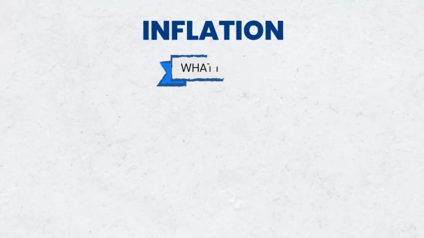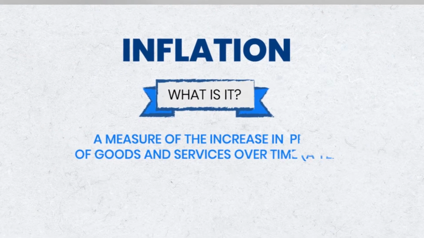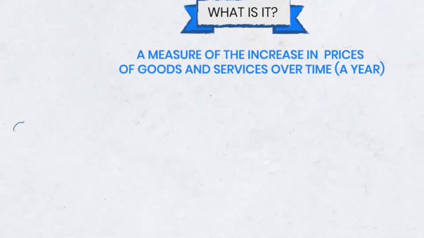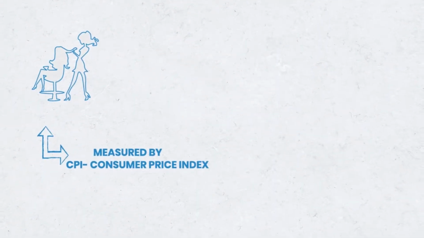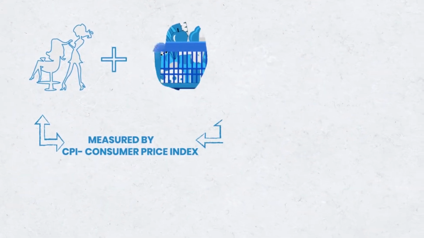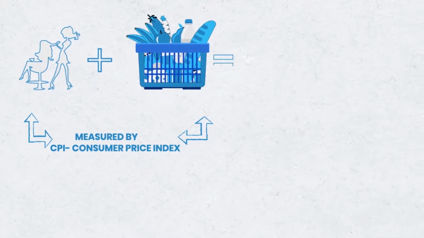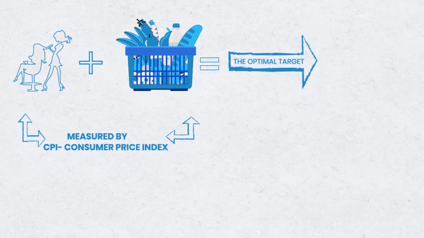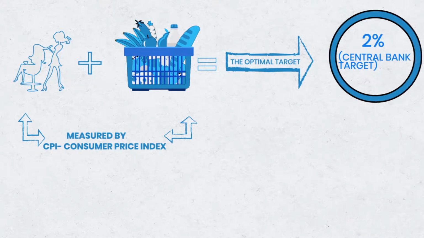Inflation is the measure of the increase in the price of goods and services over time, usually a year. It's measured by the Consumer Price Index. This is a basket of goods and services used to determine the percentage rate of inflation. Governments usually target a 2% inflation rate.